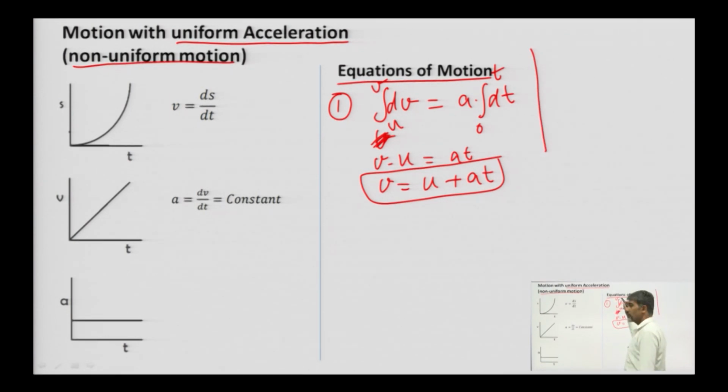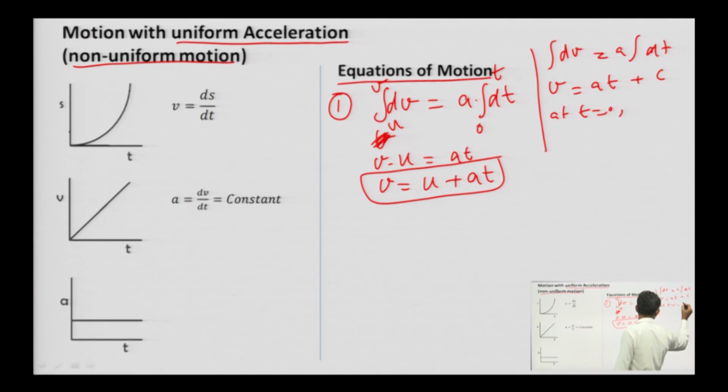If we do not put the limits and integrate only dv is equal to a integration dt, then we will have v is equal to a t plus constant c. The constant c we can calculate at t is equal to 0, where v is equal to the initial velocity u. So c is u. So we get the same, v is equal to u plus a t. So this is equation number 1.